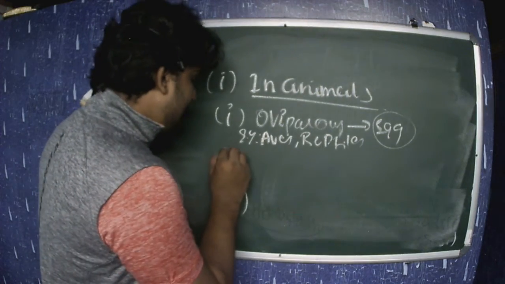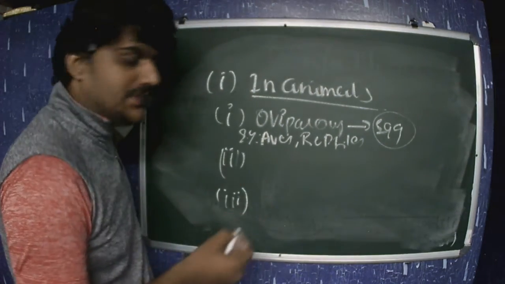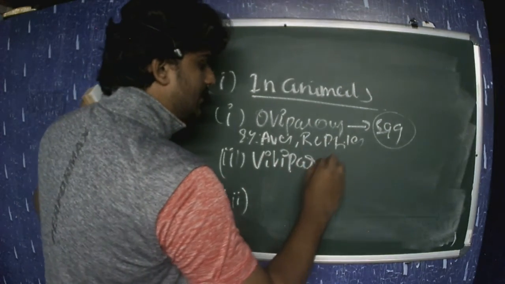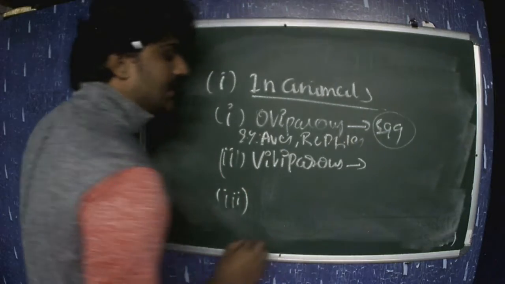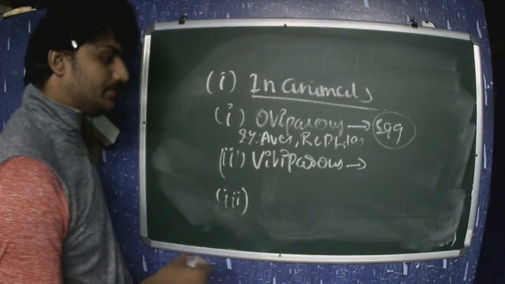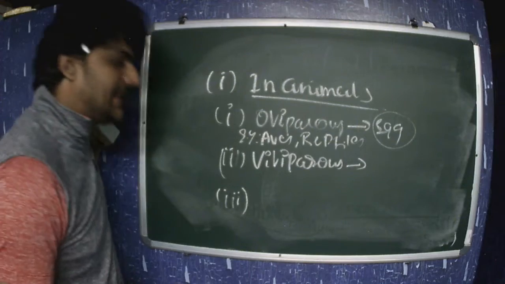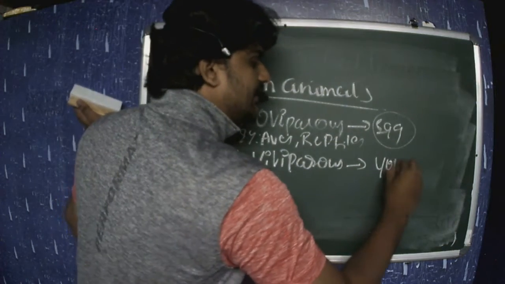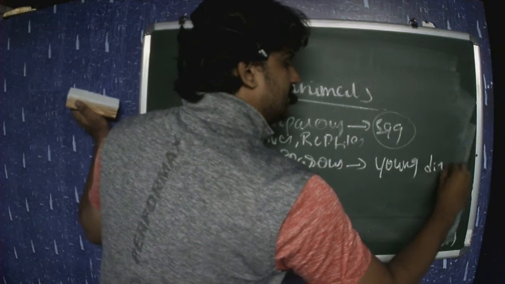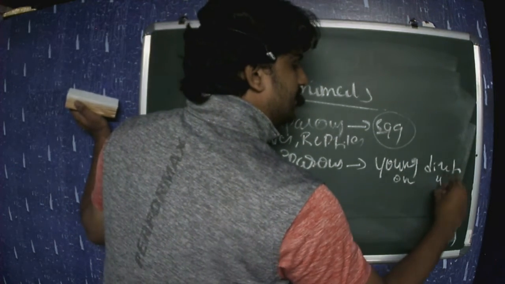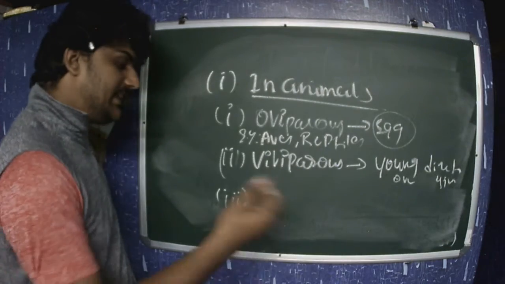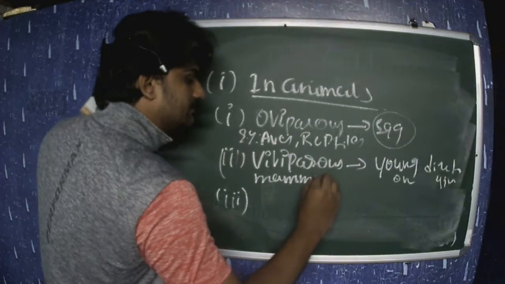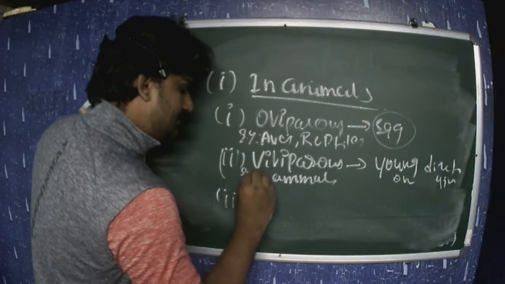The second type of animals are viviparous. You all know viviparity is a type of reproduction in organisms which give birth directly to the young one. The young one is given birth directly into the world. For example, mammals.